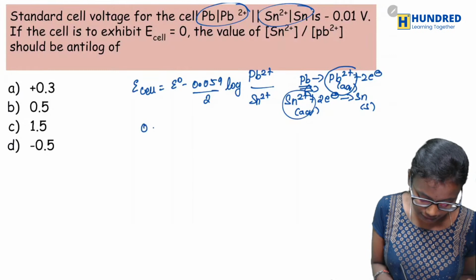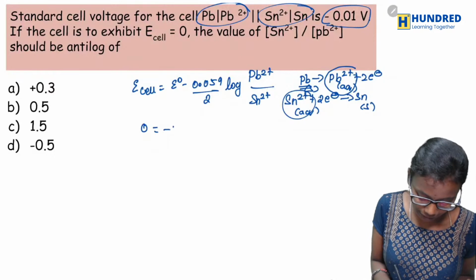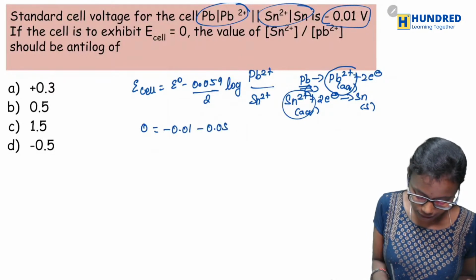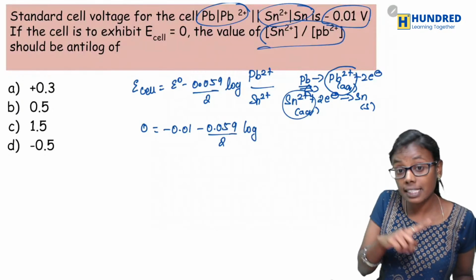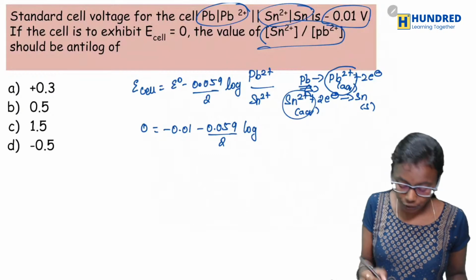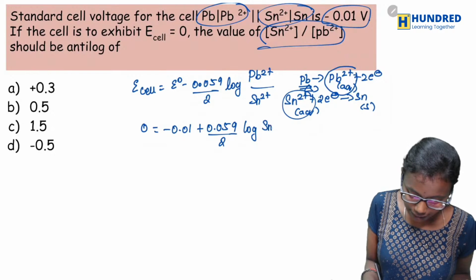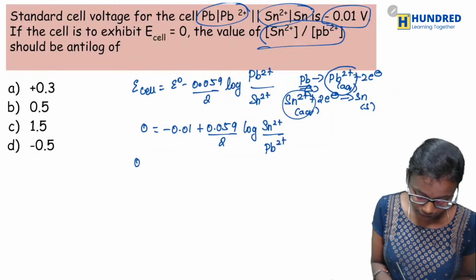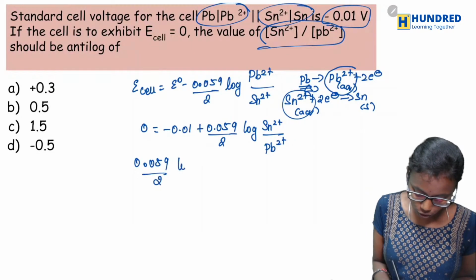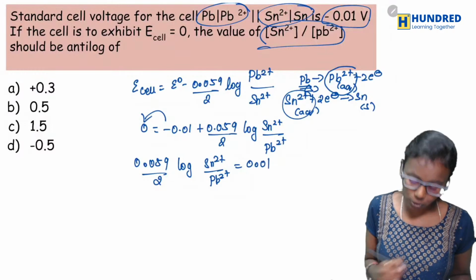Yes. So now what they have given? They have given E cell is 0 and E naught value minus 0.01. So 0 equals minus 0.01 minus 0.059 by 2 into log of. Here they have asked you for Sn2+ by Pb2+. So what I can do? I can inverse this, so therefore the sign will become plus. So log Sn2+ by Pb2+. Now 0.059 by 2 log Sn2+ by Pb2+ will be equal to, just bring it to the other side, 0.01.